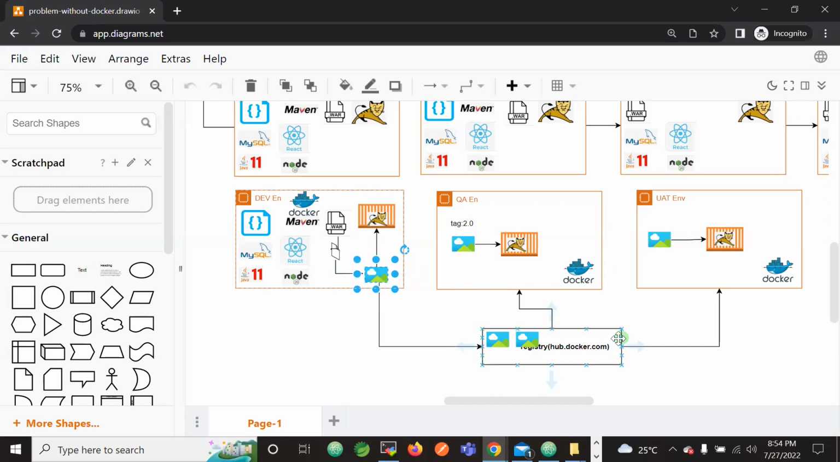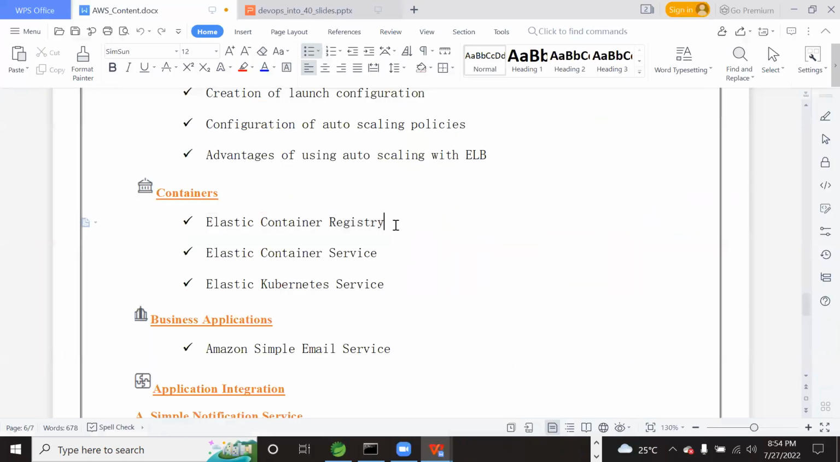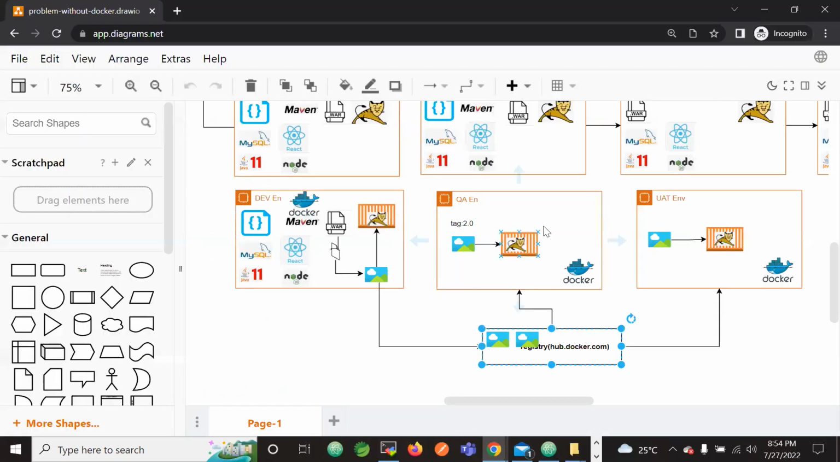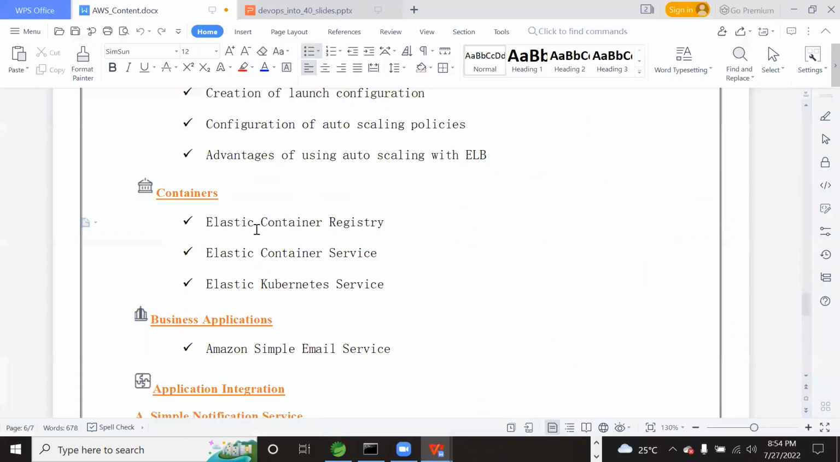And with the ECR token only, other machines will be able to download the Docker images from this registry. So assume this machine is uploading the Docker images to this registry, whereas the other machine is downloading the images from the ECR to the QA machine. Now the image is transported from one environment to another environment with the help of this registry. So we must know the functionality of this registry.